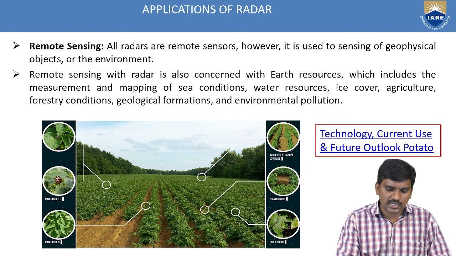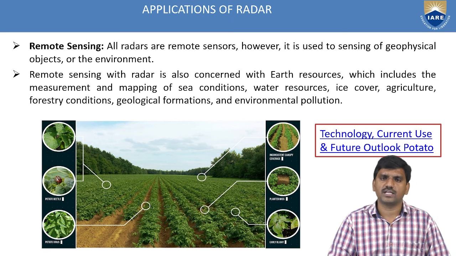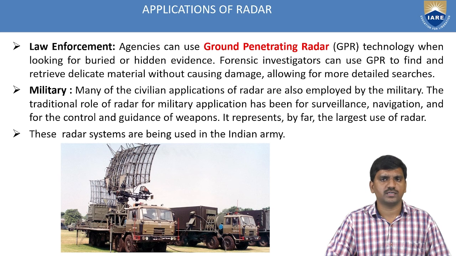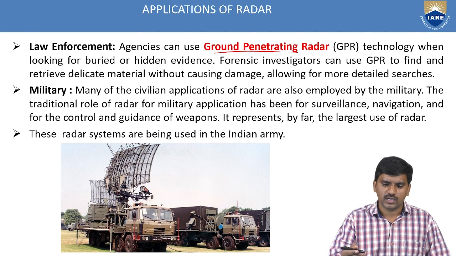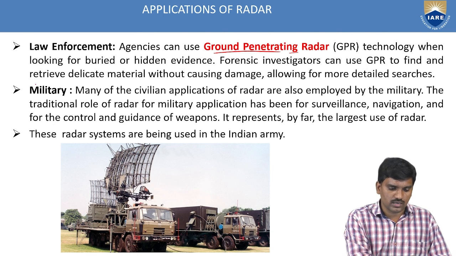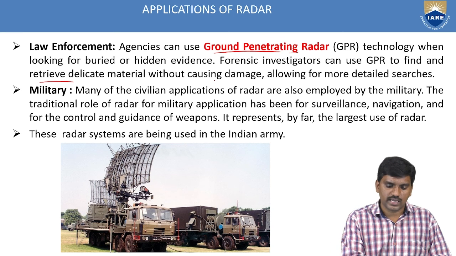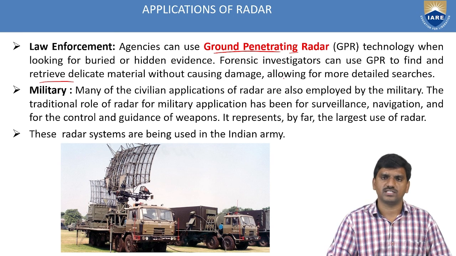Here they measure parameters like humidity and temperature. Okay, next one, law enforcement along with military. Law enforcement means forensic investigators. Forensic investigators can use one technology here, ground penetrating radar, which is used for identifying fraud cases and damage, allowing researchers more details.